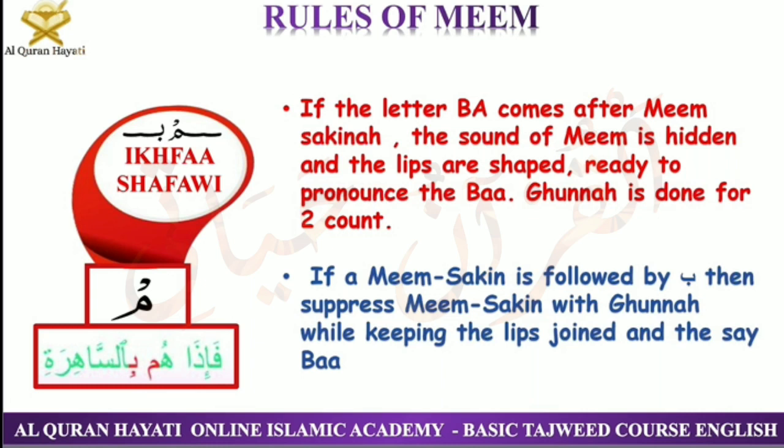Okay, but here we close our lips very softly so that the letter ba should be pronounced clearly, or else only the Meem will sound and the ba will just hide somewhere. That is why we'll have to pronounce the letter Meem Sakin by doing gunna for 2 counts, but the pressing of our lips should be very light, it should not be strong. Okay, how will we pronounce this?